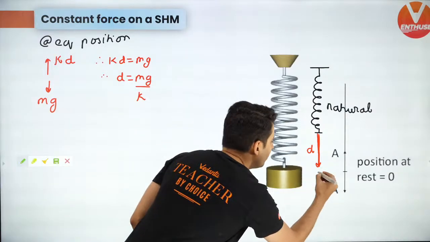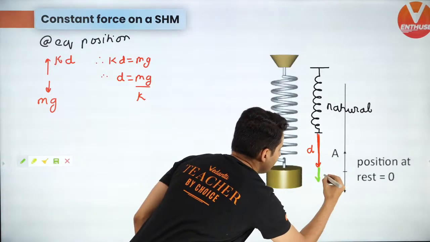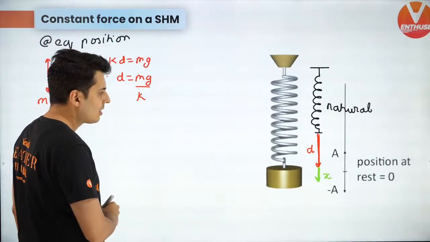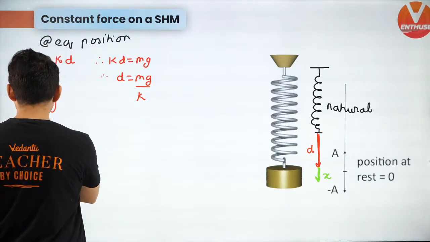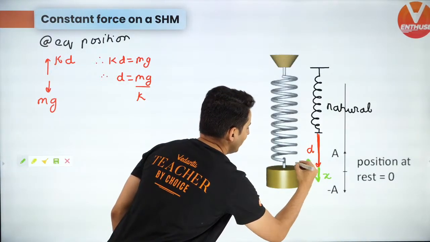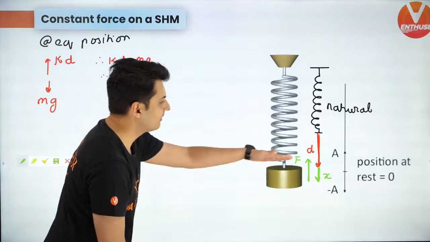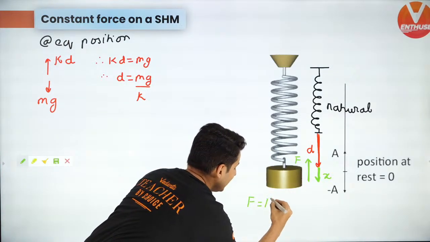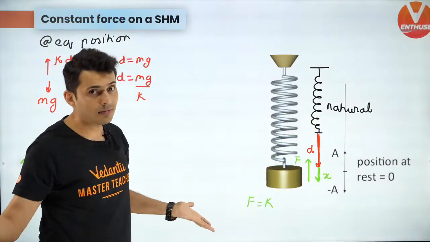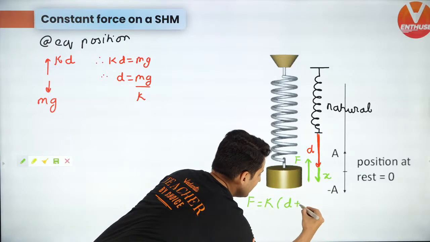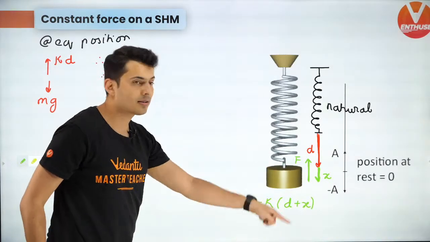If you move it by some distance x, what will be the new force acting on this block? I want to find what will be the new force acting on this block if I move it by some x. Remember, this force will be just k into the total extension, correct? The force will be k into total extension, which is d plus x. I hope this is clear.